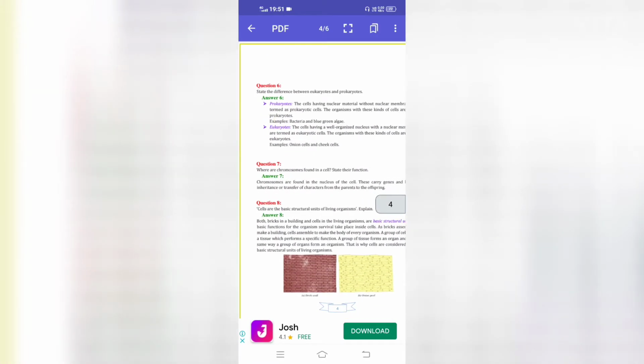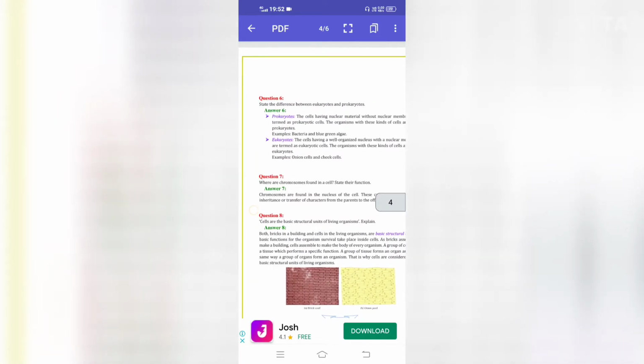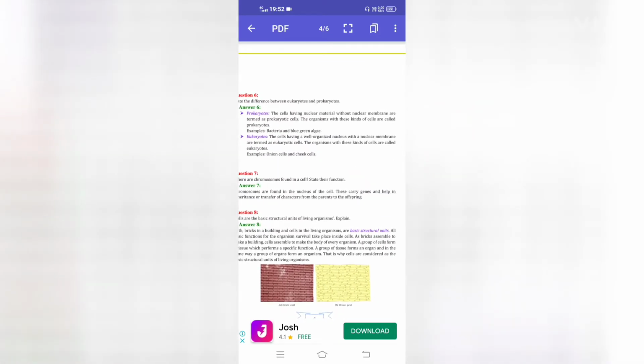Question number 6. State the difference between eukaryotes and prokaryotes. Prokaryotes: cells having nuclear material without a nuclear membrane are termed prokaryotic cells. The organisms with these kinds of cells are called prokaryotes.